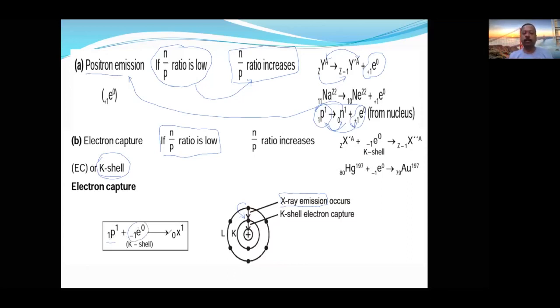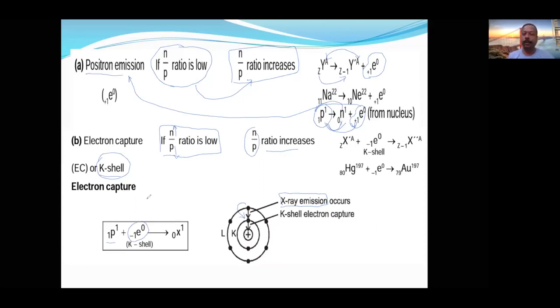Proton plus electron is converted into neutron. So the number of neutrons will increase and the number of protons will decrease: the numerator is increasing, the denominator decreasing. It results in the total N by P ratio increasing.